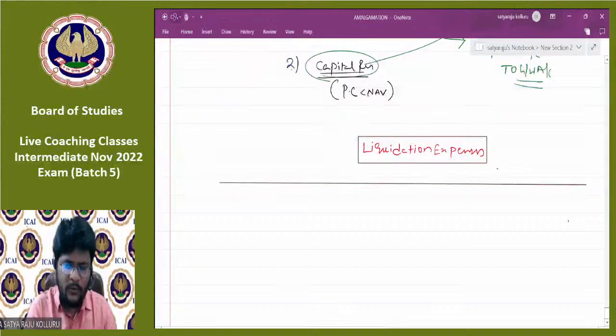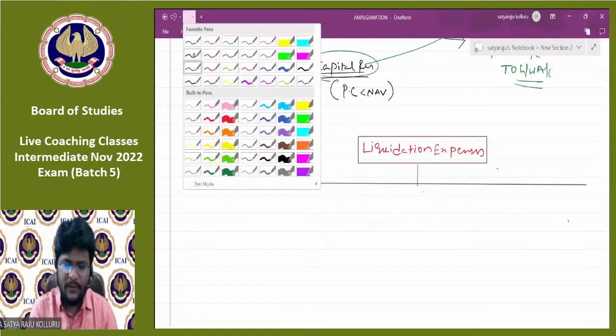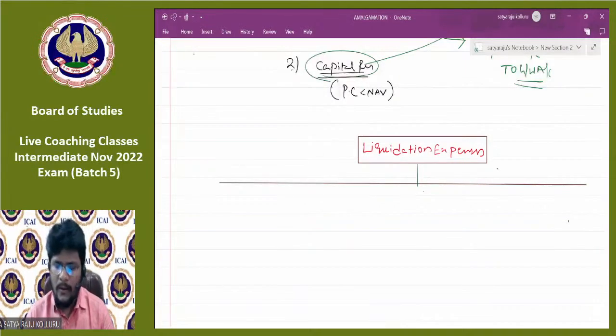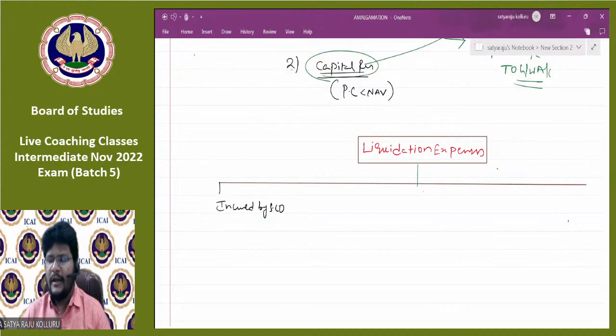I'll put all the possibilities in a single diagram. I'll represent the information in a diagrammatic representation. The first and foremost case: liquidation expenses are incurred by the selling company. Sir, generally the liquidation expenses of the selling company belong to the selling company.